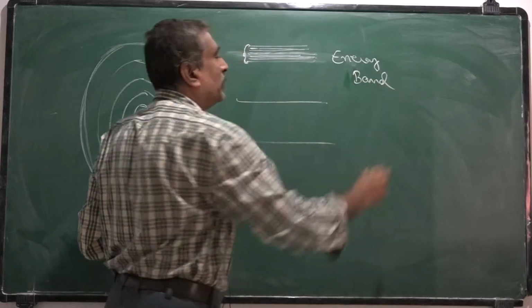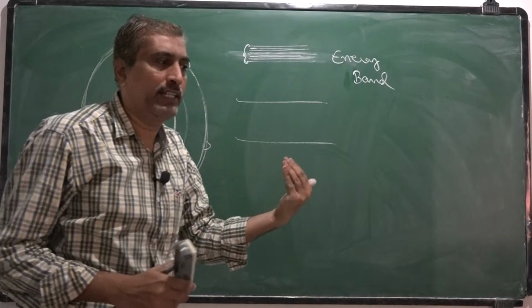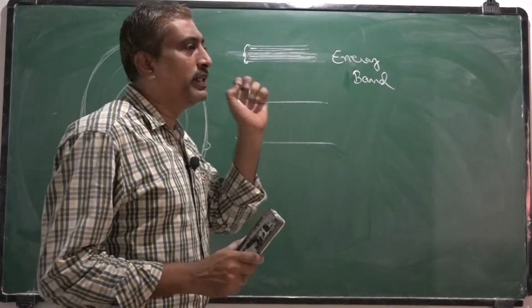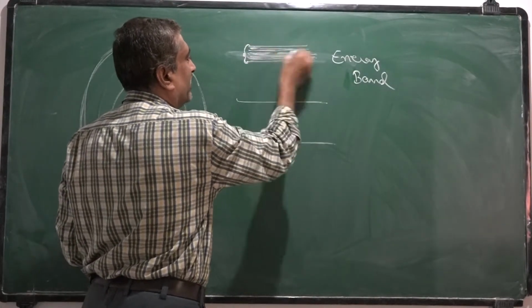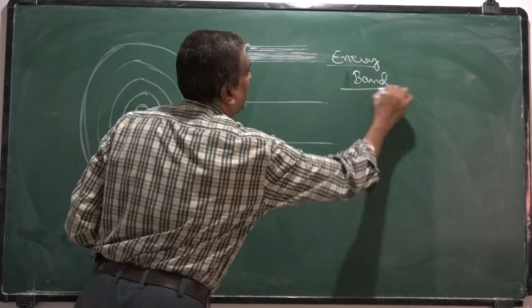In case of solids, due to the influence of energy levels of one atom by the nearest neighboring atoms, each energy level splits into a finite number of closely packed energy levels, and this group of energy levels is called an energy band.